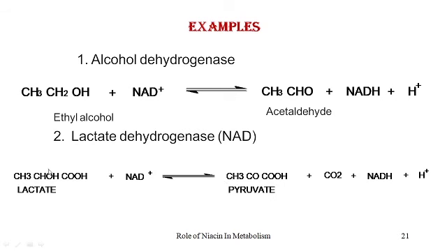Here the two hydrogen atoms from the central carbon are removed and passed on to the coenzyme NAD, which is reduced to NADH plus H plus, and the lactate is thus converted to pyruvate.